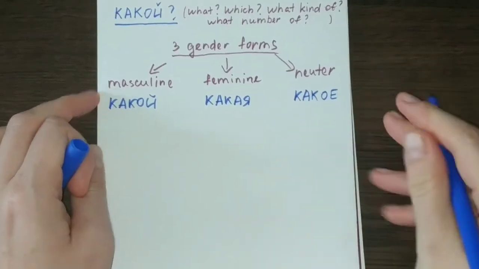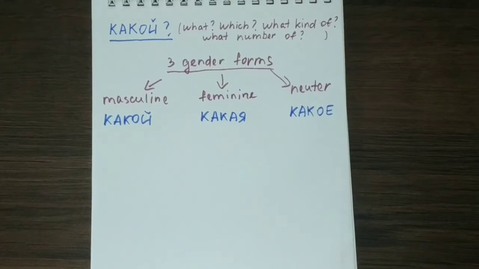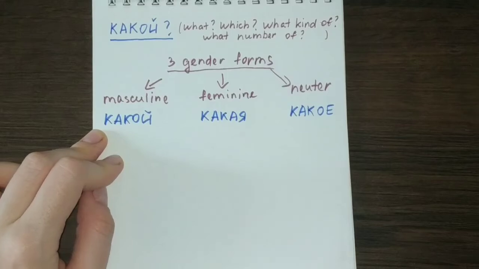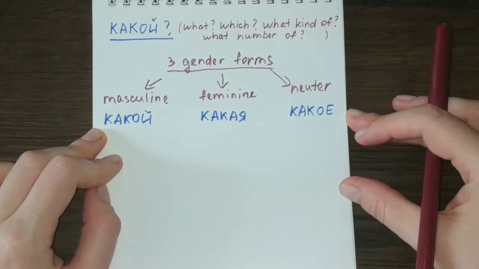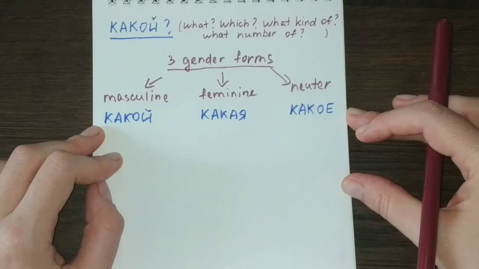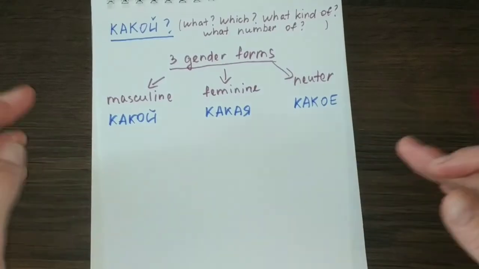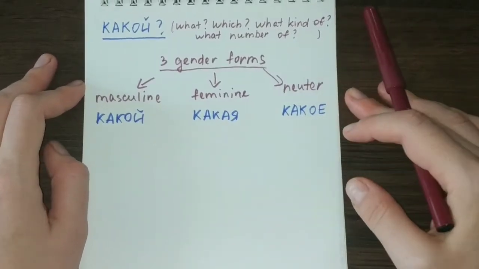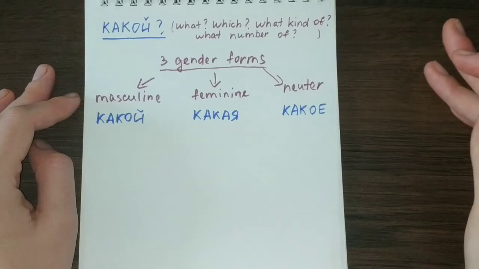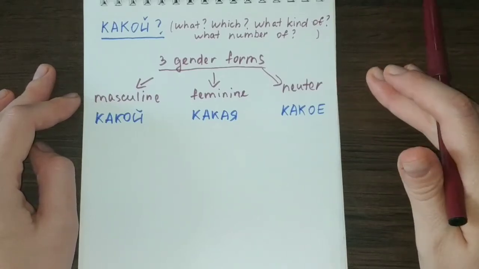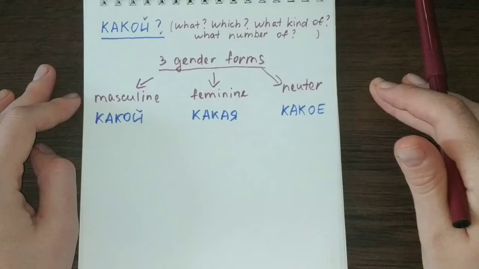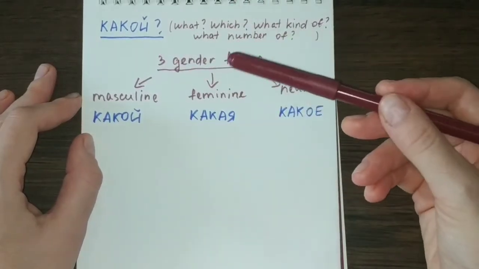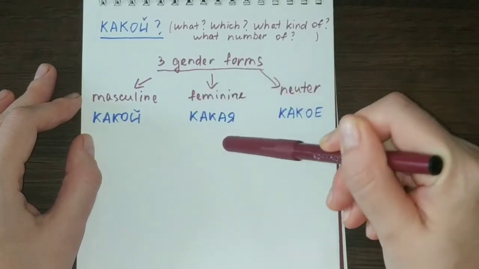So, of course, just like with adjectives, we have to use these pronouns only with nouns or adjectives of the corresponding gender. If you are making a question using this pronoun КАКОЙ, and you want to ask about some object which is represented by a noun, and this noun is, for example, of a feminine gender, you have to use the feminine form.